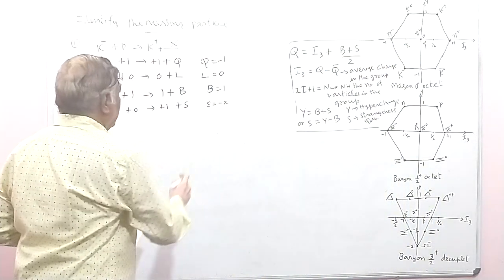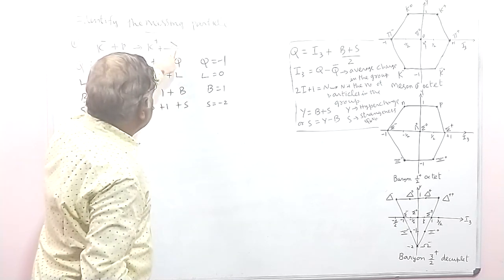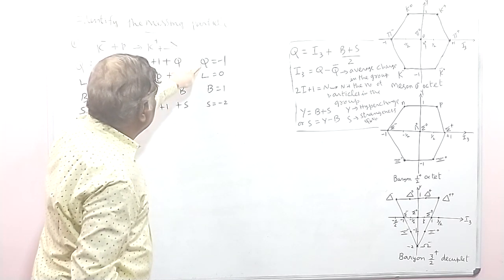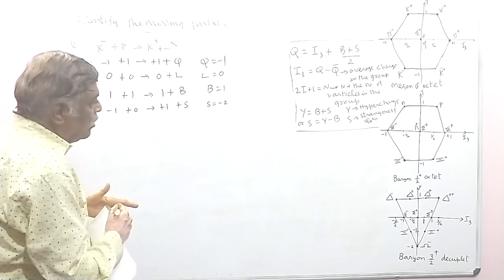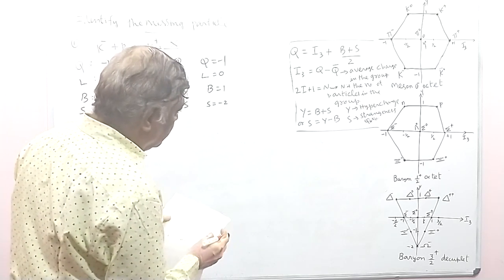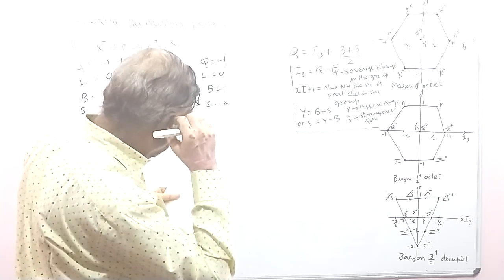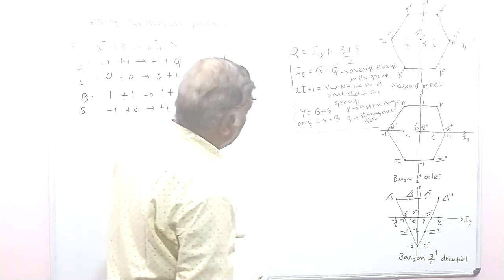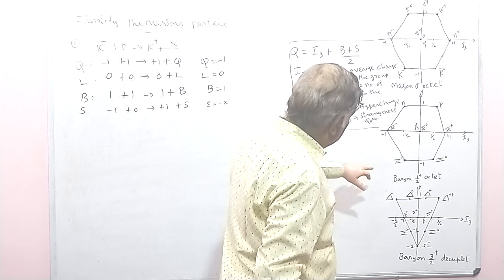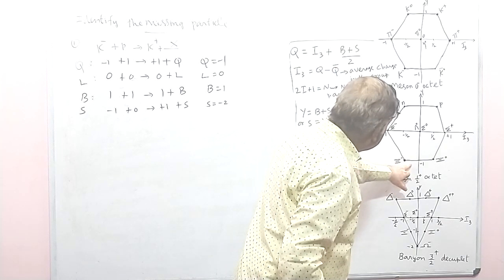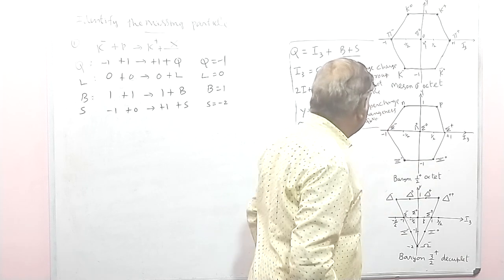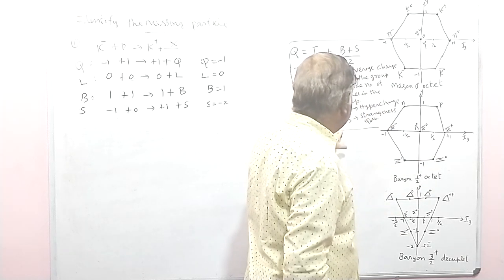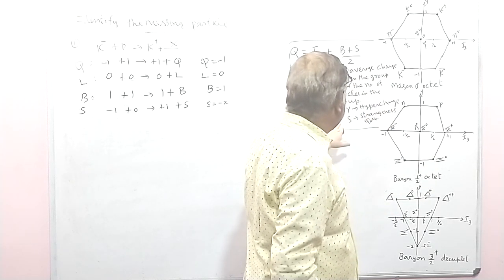Okay, your particle X must have charge minus 1, it must be a baryon, and S must be minus 2. If it is minus 2, then from this diagram you see Y is equal to minus 1. So what is the S value corresponding to these two particles? This must be Y minus B, B is the baryon number. So minus 1 minus 1, minus 2.